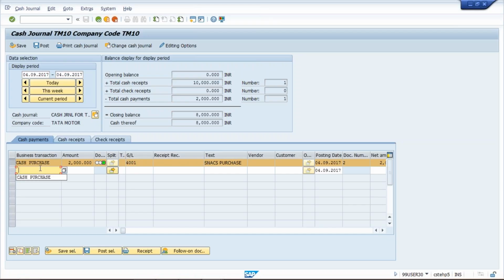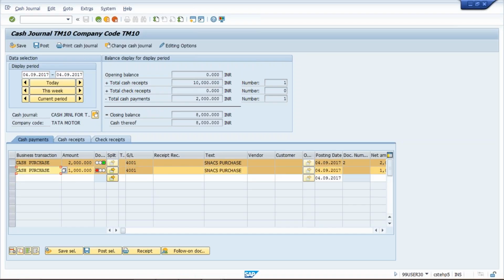Now let's suppose the manager realized that a few more people could not get snacks, and once again he orders snacks worth 1,000 rupees. Once again, press enter, and once again I am going to post.